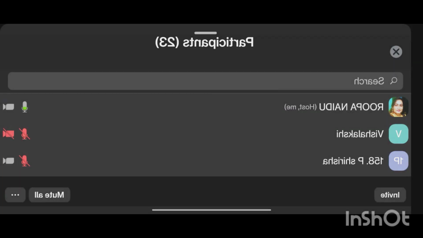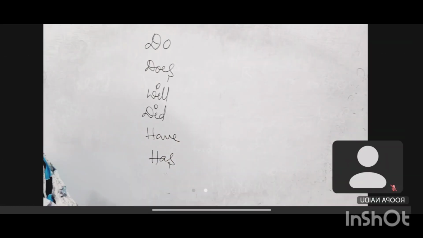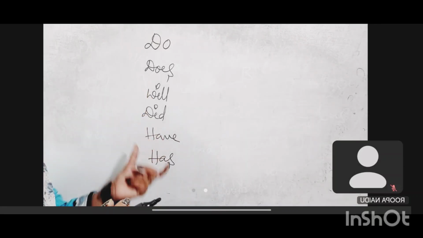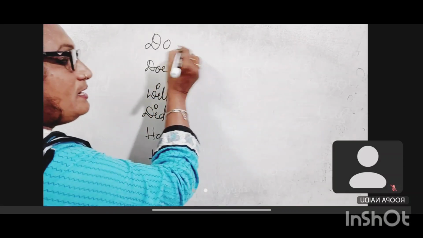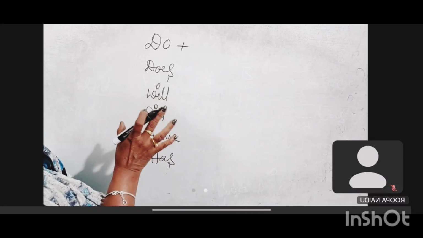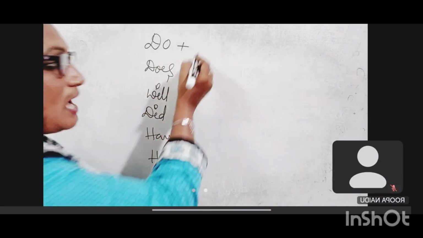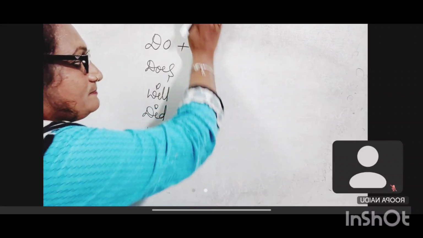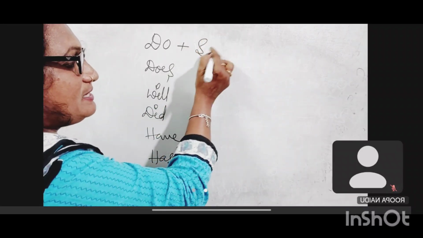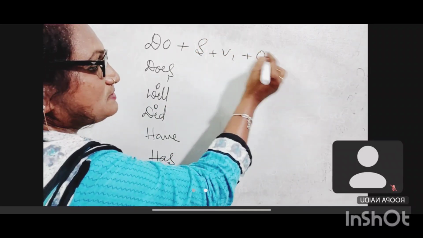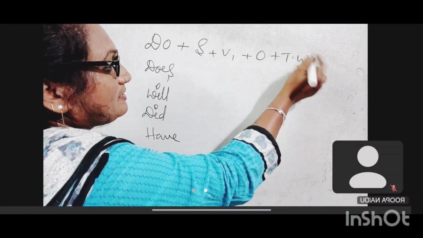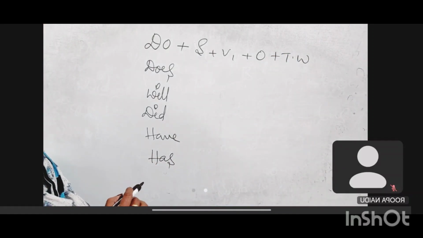Okay ma'am. So let me teach you again, let me give you some clarification again about each question and answer. I'll tell you the sequences, madam. If you didn't follow, if you didn't listen in that class, you have to follow the sequences. Do plus subject plus verb 1 plus object plus time word. Here we are using daily routine time words.